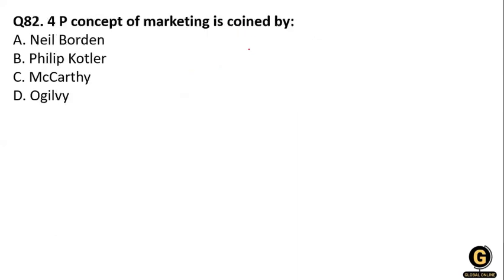Let's go to the next question, which is on your screen, that is the 4P concept. The 4P concept of marketing is coined by, you know, Neil Borden, Philip Kotler, McCarthy, or Ogilvy. So who coined the marketing concept? What are the 4 P's of marketing?